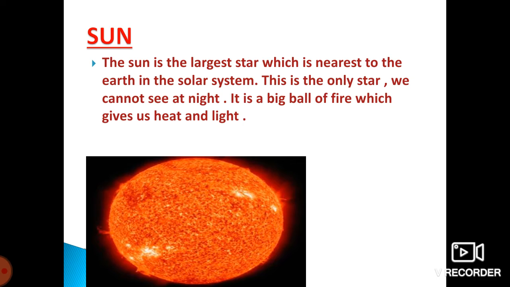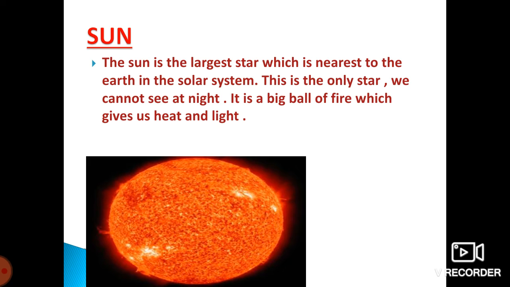Students, it means the sun is also a star and we can see this star during daytime, and this is also present in the solar system, and this star is very near to the earth, and this star gives us light and heat. You feel heat and light during daytime.